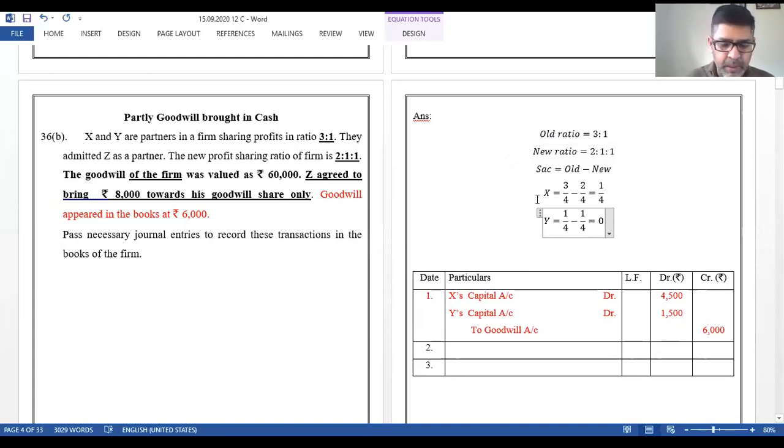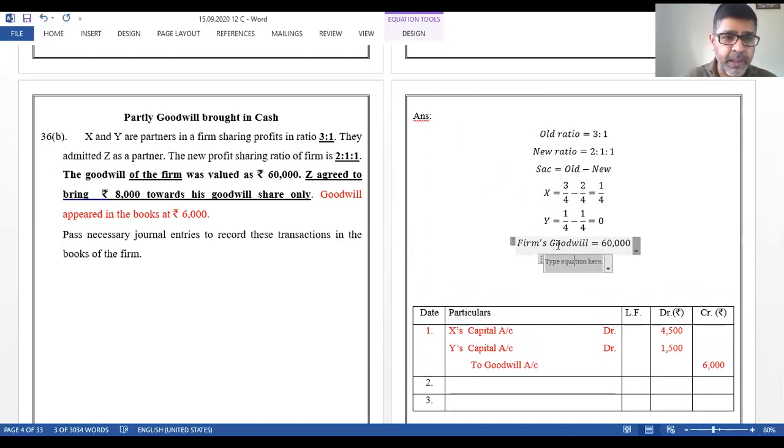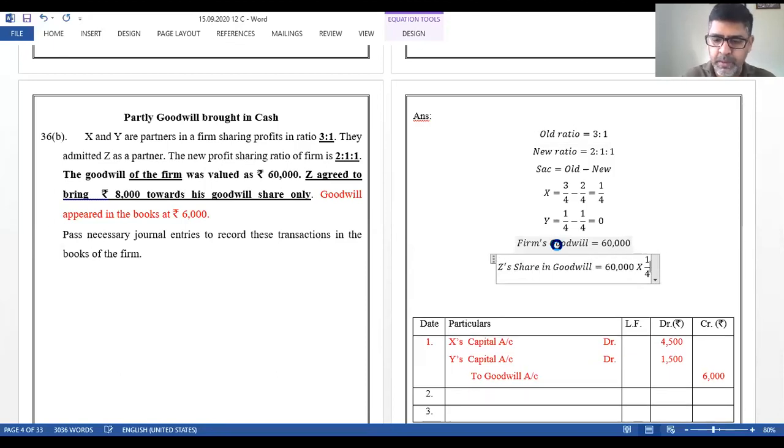After this, I would focus on the firm's goodwill, which is equal to rupees 60,000, out of which I need to find Z's share, the new partner's share in goodwill. That is equal to 60,000 into 1/4, which is 15,000.